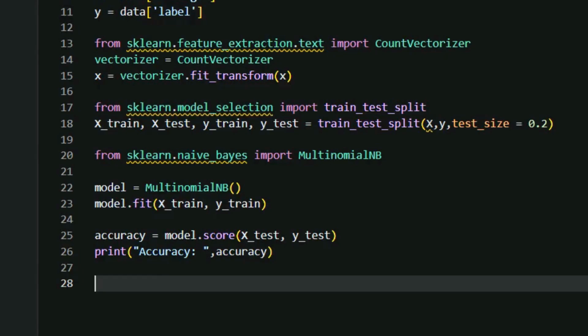Here, we are giving a new message to our model. This message is something the model has never seen before, so we can call it a testing message or testing data. So, msg equal to "Congratulations, you won a free ticket." And now the model will try to classify it as spam or not spam.